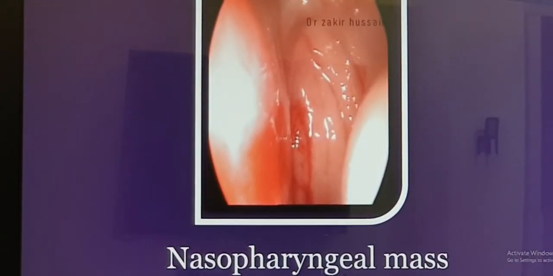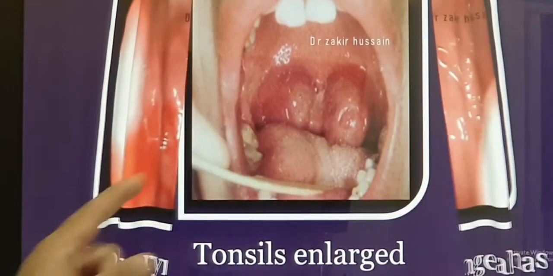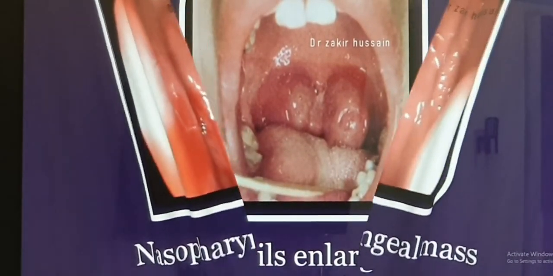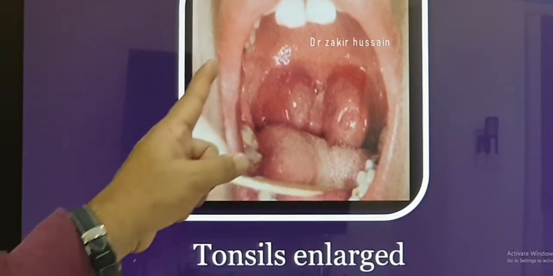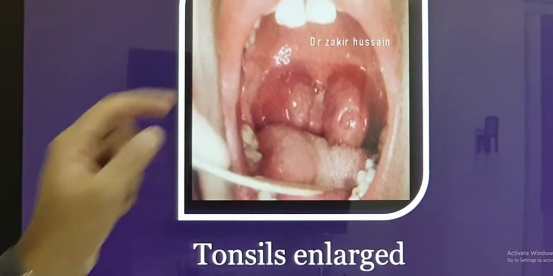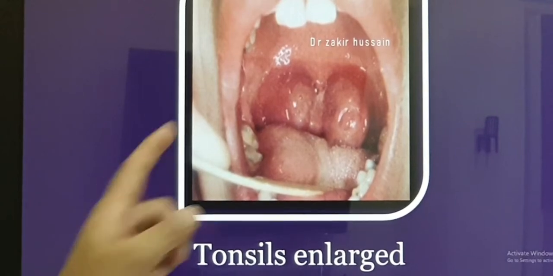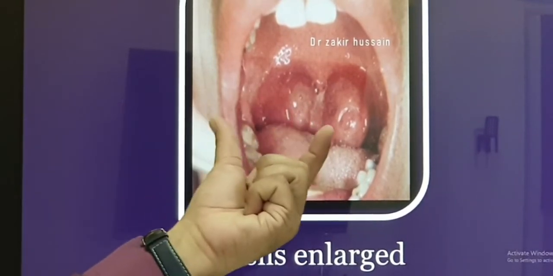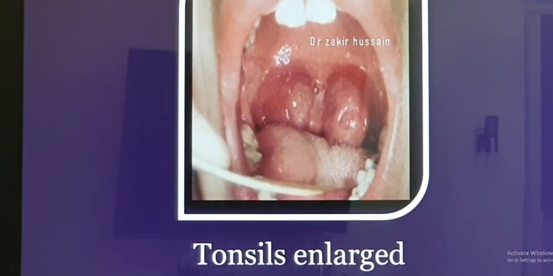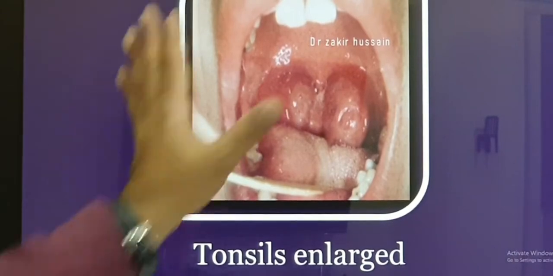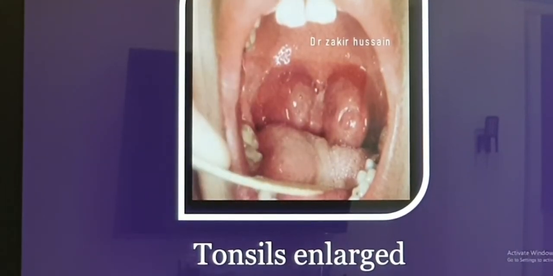That can be another cause. Now in the oral cavity, the tongue can be enlarged. This is called macroglossia. The palate can be redundant and loose. That is another. Tonsils will be enlarged. The whole tonsil is kissing and it's big in size. That can be third cause. These are the common causes in the oral cavity and oropharynx.